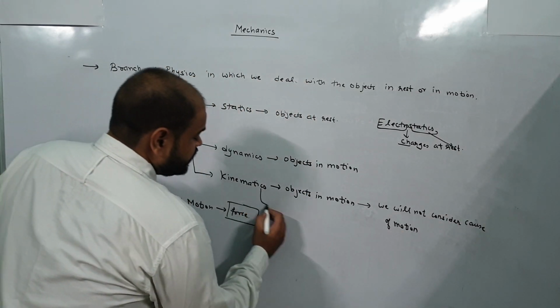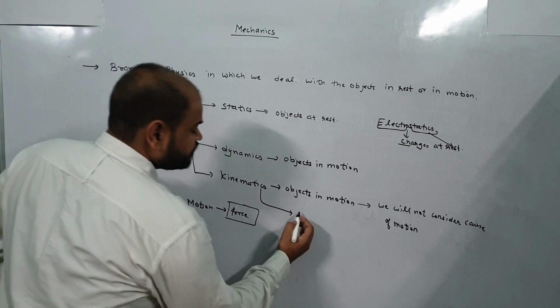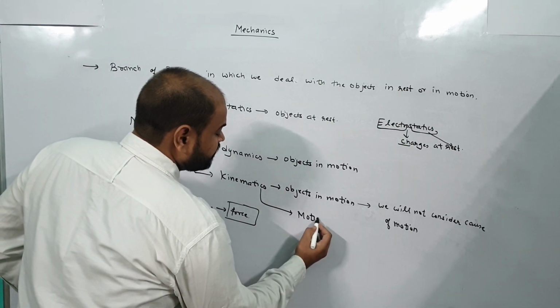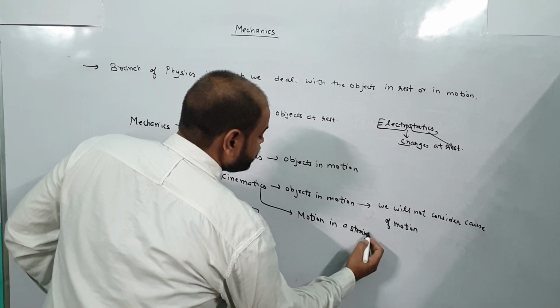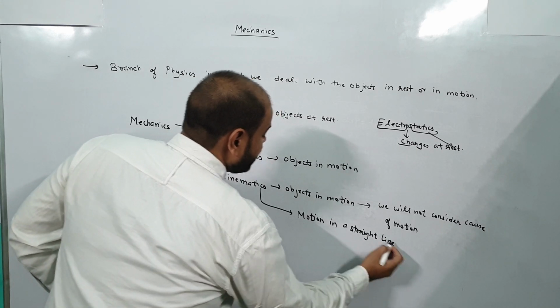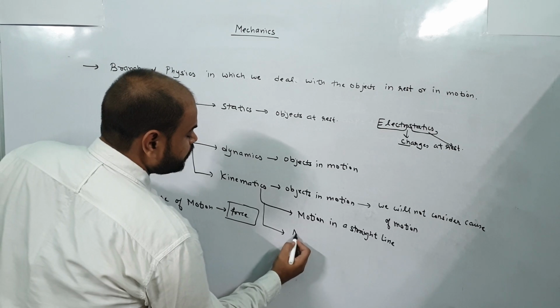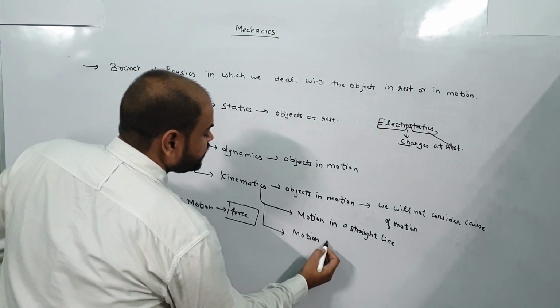Now in this unit, we will study two chapters in 11th, that is chapter number 3, motion in a straight line, and chapter number 4, motion in a plane.